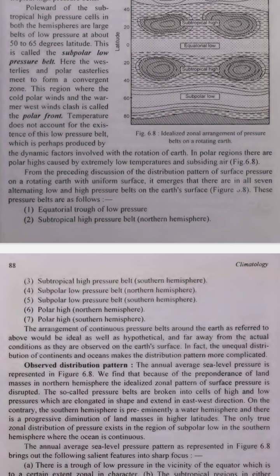1. Equatorial low pressure belt. Location. Around the equator, 0 degrees latitude. Description. This is where warm air rises, creating low pressure. It's also known as the doldrums because it often has calm winds.